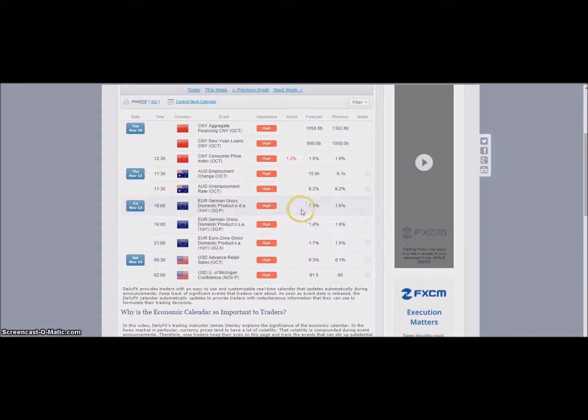Again, both of these have a good chance of affecting the market, and if you believe the numbers are going to be weaker for the euro, then it should continue on its downward decline. And if the numbers are good for the US dollar, that will also make the US dollar stronger, which could then see the Aussie dollar and the euro fall even further against the US. So this is the calendar review for the week, and I hope that's useful. It's always good to make note of what's coming up so that you can make a plan and a strategy on what you want to do and how you're going to attack the market for the week following.